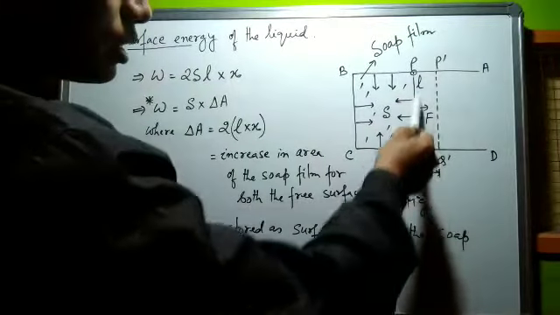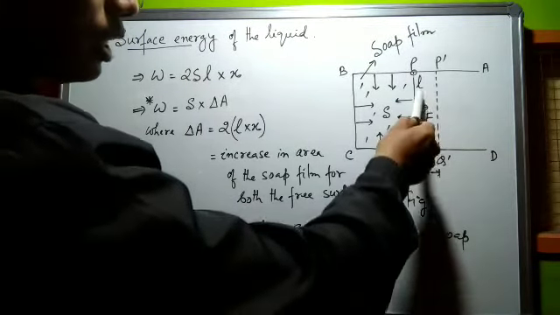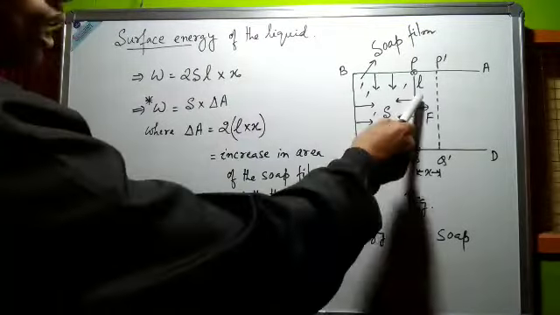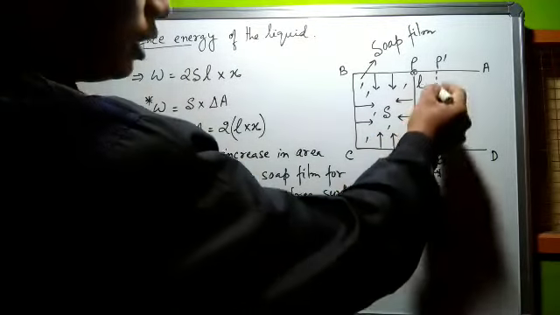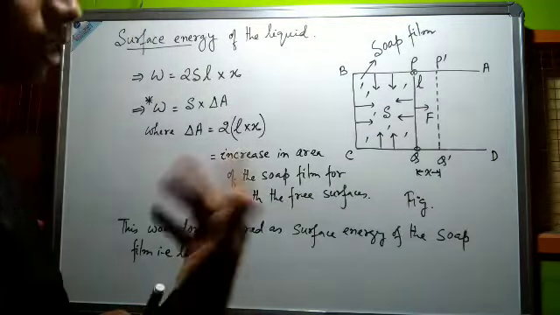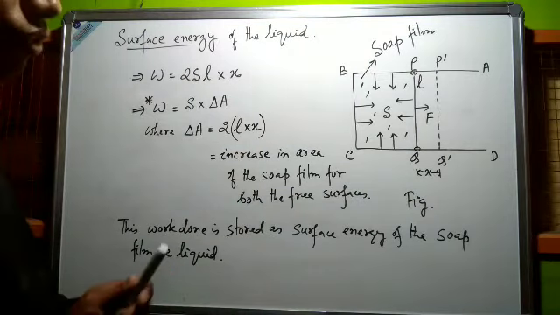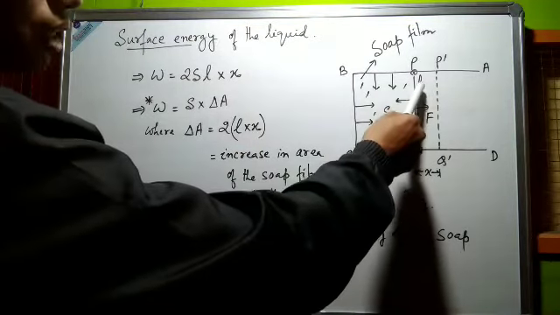Length into breadth gives the area, that is, the increase in area of the soft film, L into x.